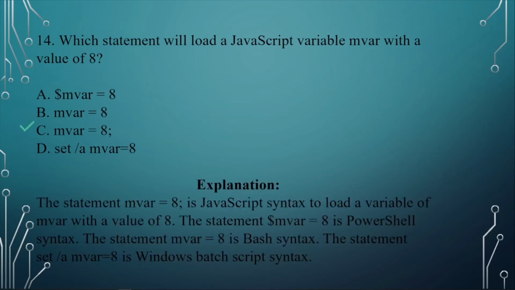The answer here is C. The statement mbar equals 8 semicolon. So this is the syntax to load the variable mbar with a value of 8. Each language has its own syntax, as you see here.